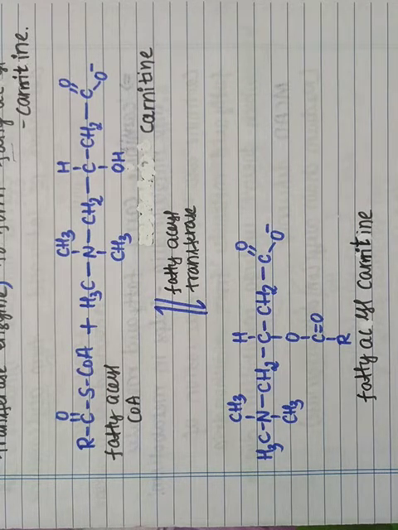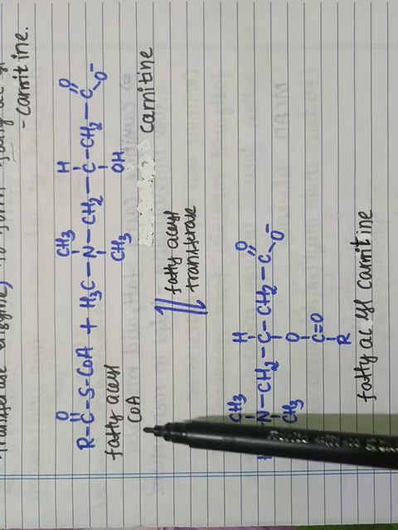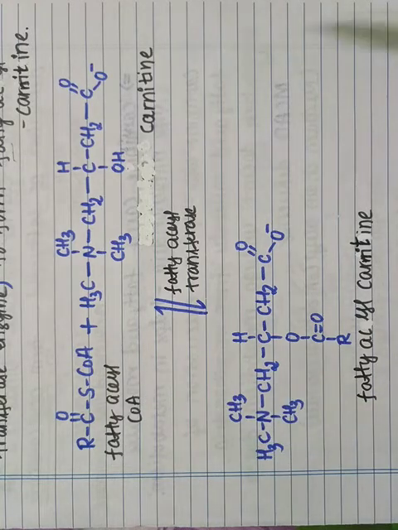So this is how the fatty acid gets activated. The fatty acid is first converted into fatty acyl coenzyme A. This fatty acyl coenzyme A will attach to the carnitine to form fatty acyl carnitine. So this will enter into the mitochondria for the metabolism.